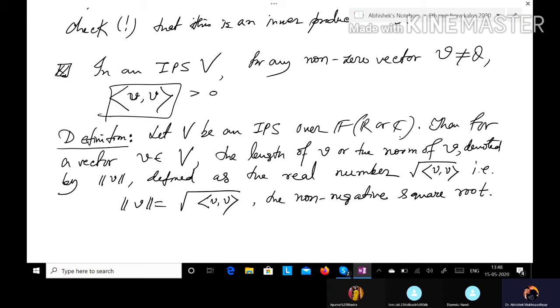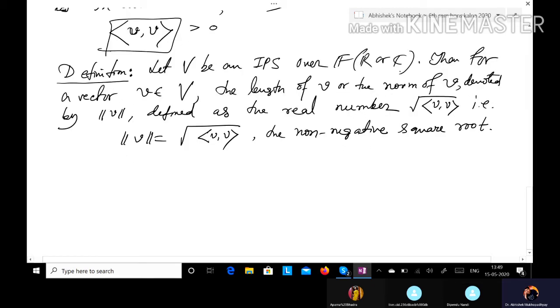And this way of defining length is similar to that in our lower dimensional cases, that is in R2, R3. So this definition is compatible with the definition we have studied in R, R2, R3, etc. But this is a general definition for an inner product space V.